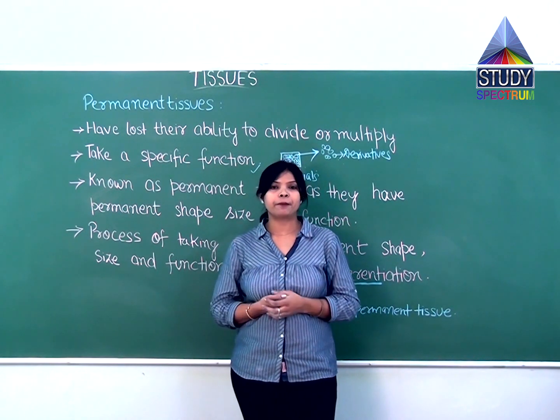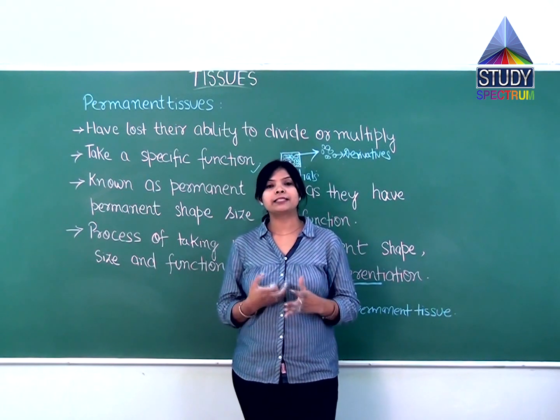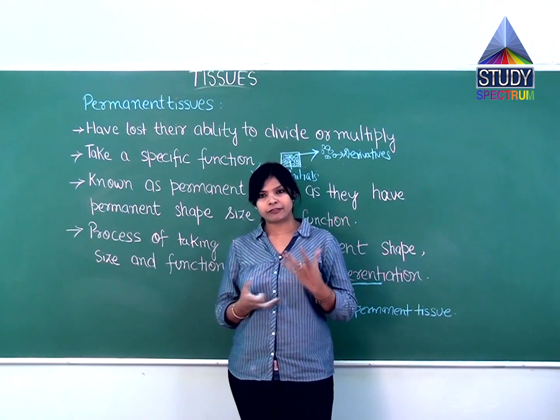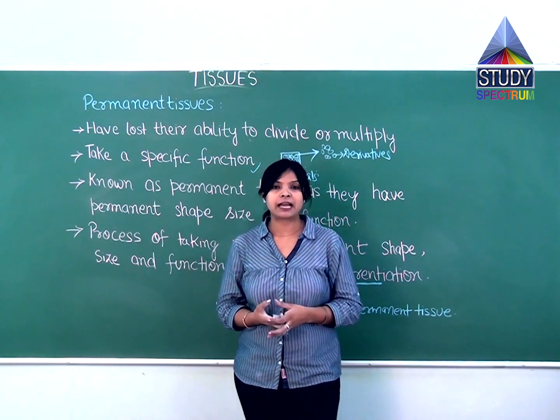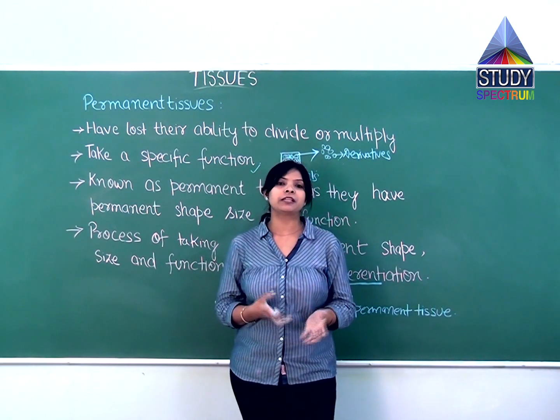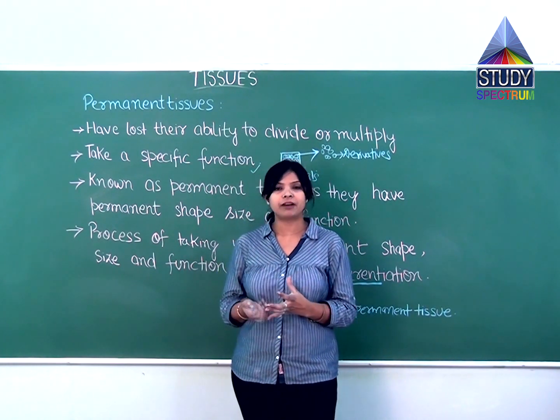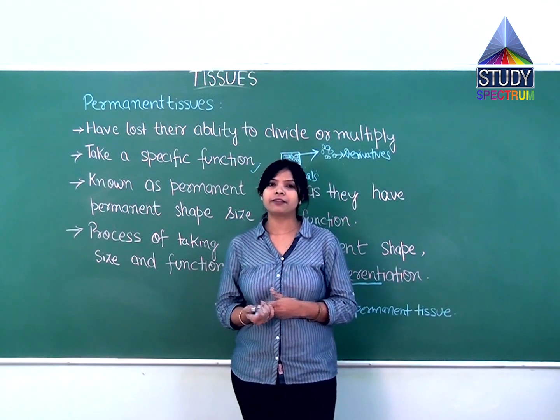Whereas permanent tissues are specialized tissues. They have their specific function, specific shape and specific size, and the process through which derivatives become permanent and get the permanent shape, size and function is called differentiation.